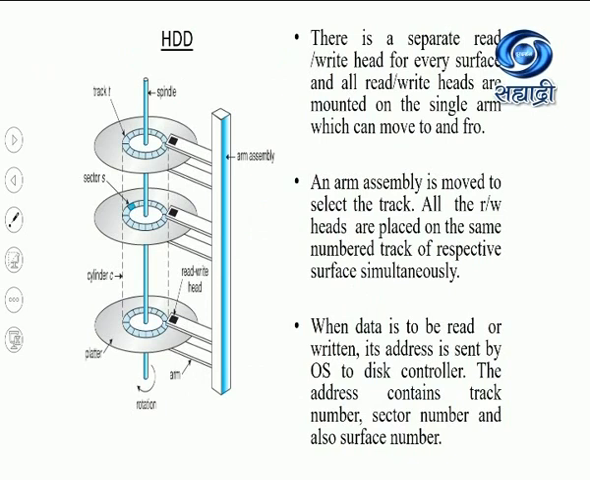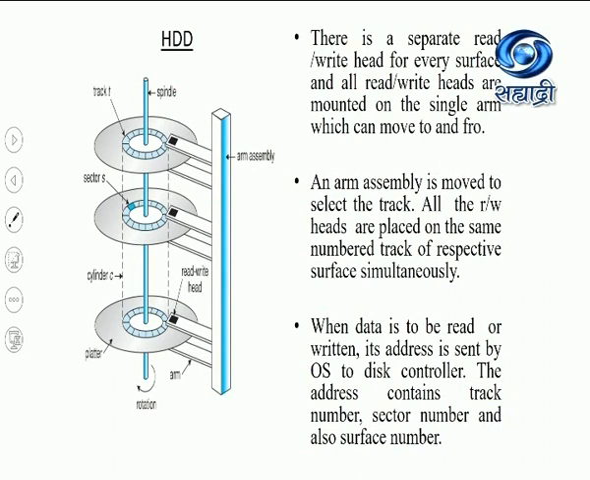As I said, both the surfaces of every plate are used for storing the data. So there are separate read-write heads for every surface to read or write the data. And all the read-write heads are mounted on a single arm assembly. This arm assembly can move inward or outward on the disk to select the track. Its job is to select the track by moving inside or outside.